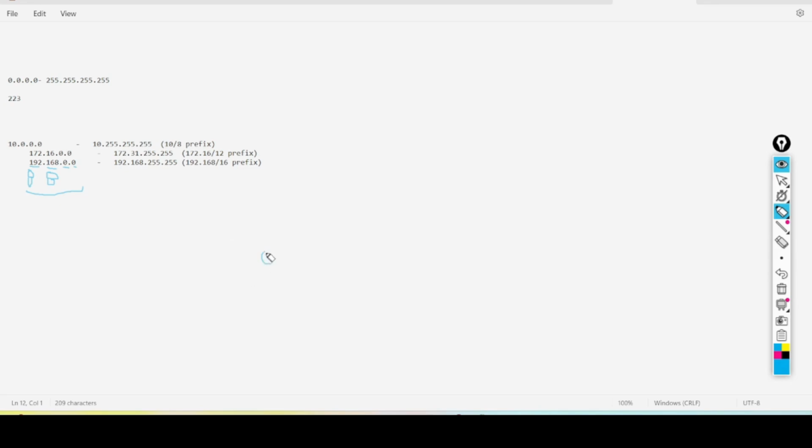So we have the formula 2 power 32 minus n, where n is the prefix we have chosen, 16. So 2 power 32 minus 16 is 2 power 16, and totally we get about 65,000 IP addresses. If you mention 32, it is 2 power 32 minus 32, that is 2 power 0, so we will not get any IP addresses. That's why we should choose below 32 bits. Here 32 bit is the IPv4 address.